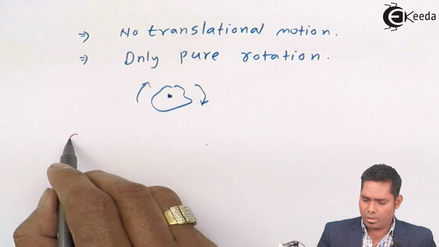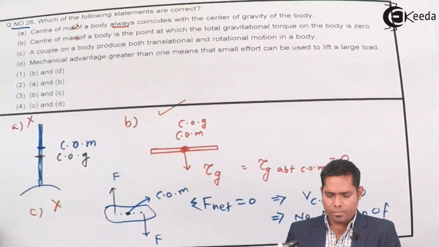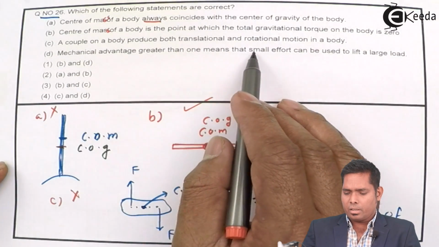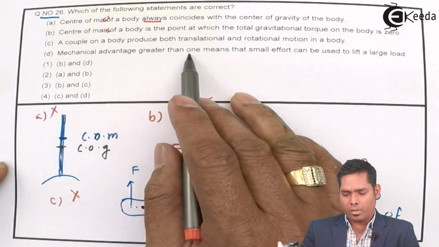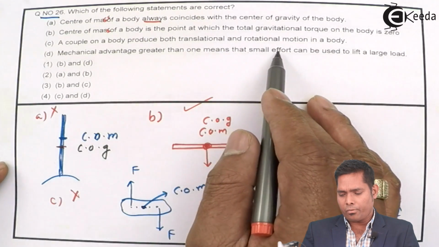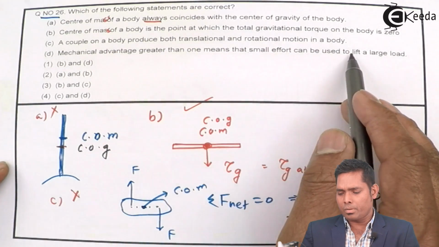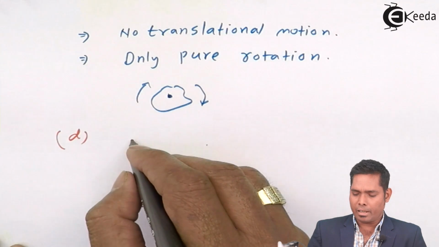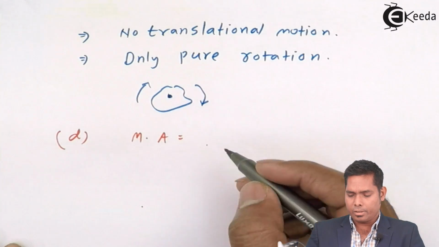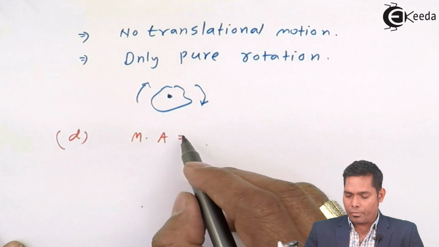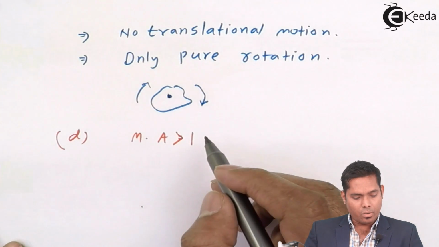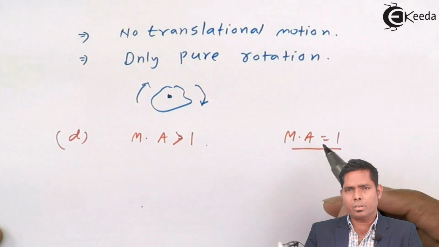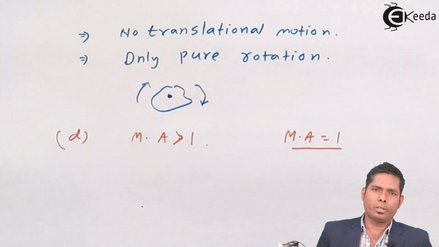Let us check D. Option D talks about mechanical advantage greater than 1 meaning that a small effort can be used to lift a larger load. That's very simple mechanical use. Mechanical advantage of 1 means that whatever you are applying, that amount of load it can lift.